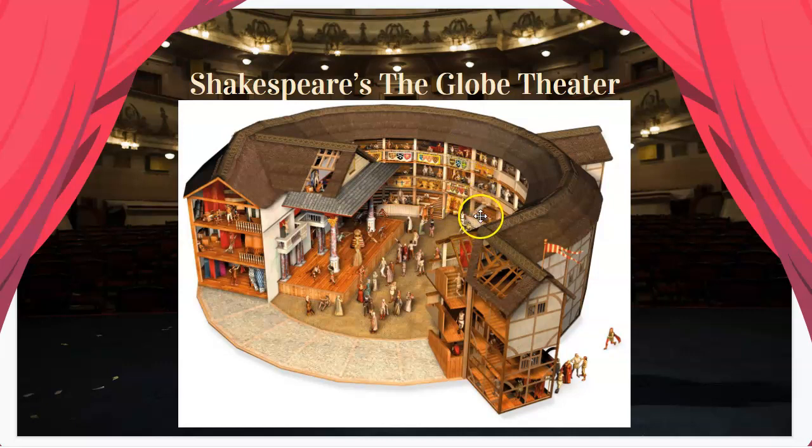And then we have 3 stories of box seats. Each box has 2 or 3 rows of bleachers in it for people to sit. The higher class you were, the higher your seats are. Now, noticing here on the stage that the stage does jut out into the audience, allowing it to be interactive, meaning that if someone were to get stabbed on stage and they're close to the edge of the stage, they could end up falling on the audience and the audience catching them. Audience members can throw things at them, can grab their legs. It is meant to be very interactive.